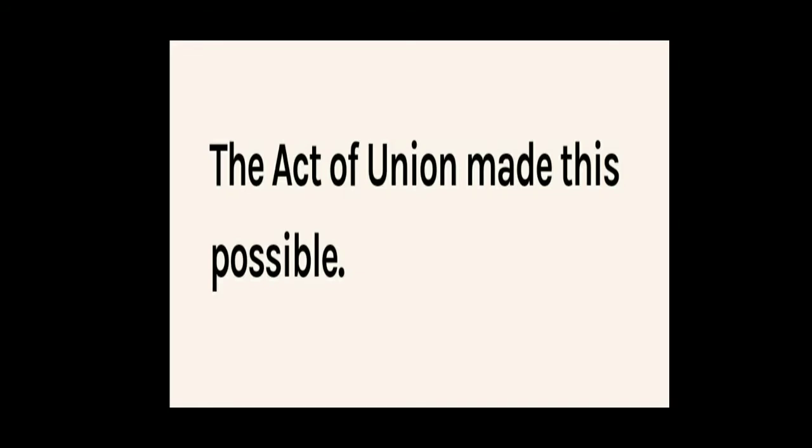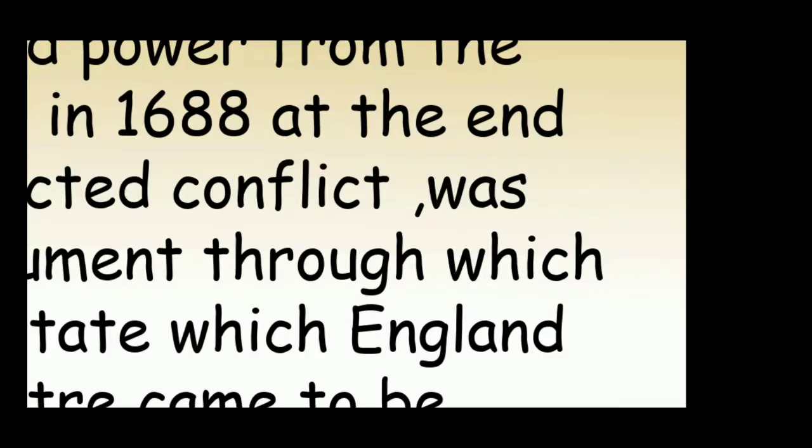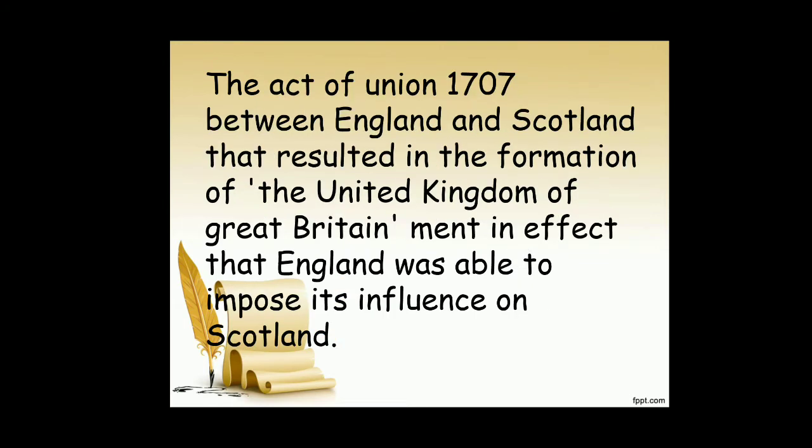Now, what is the Act of Union? The English Parliament, which had seized power from the monarchy in 1688 at the end of a protracted conflict, was the instrument through which a nation state, with England at its center, came to be forged. The English Parliament gained power and seized control from the monarchical system in 1688. Then they passed the Act of Union 1707 between England and Scotland. That resulted in the formation of the United Kingdom of Great Britain.